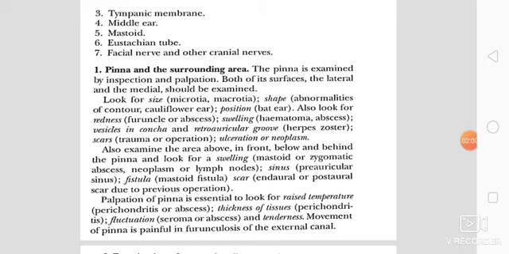We should look for the vesicles in the concha and retroauricular groove as present in case of herpes zoster. We should look for scars. There may be trauma or perforation. And we should look for ulceration or neoplasm. We should also examine the area above, in front, below and behind the pinna and look for a swelling as present in case of mastoid or zygomatic abscess, neoplasm or lymph nodes.